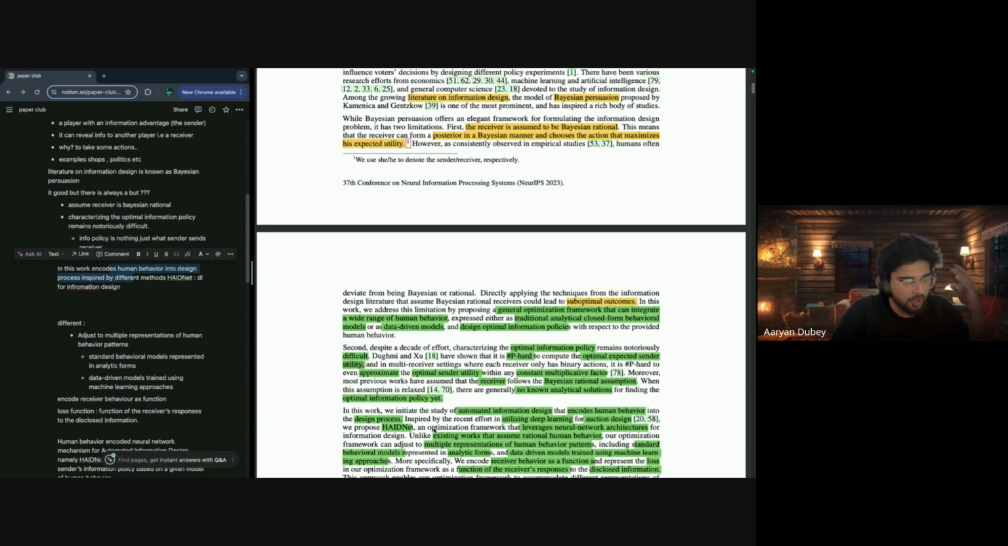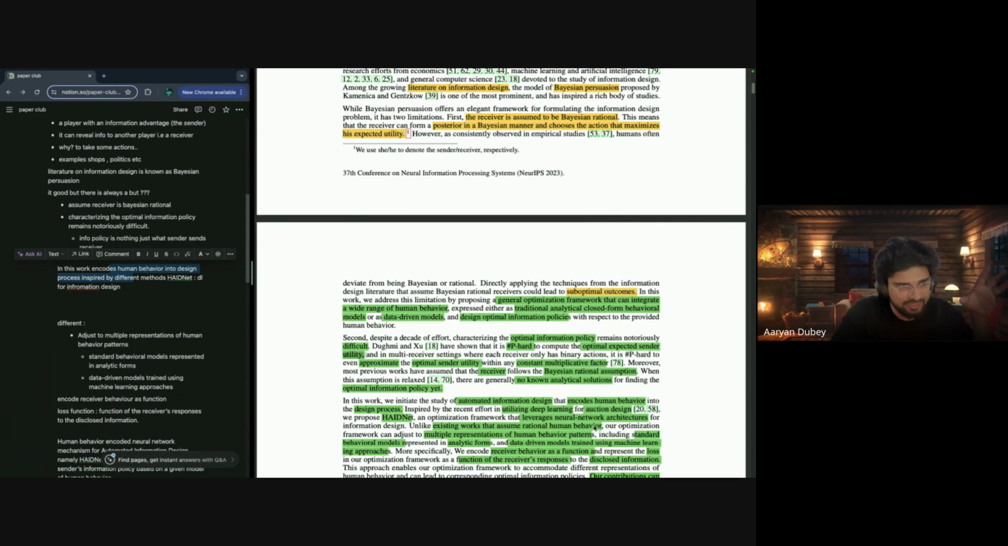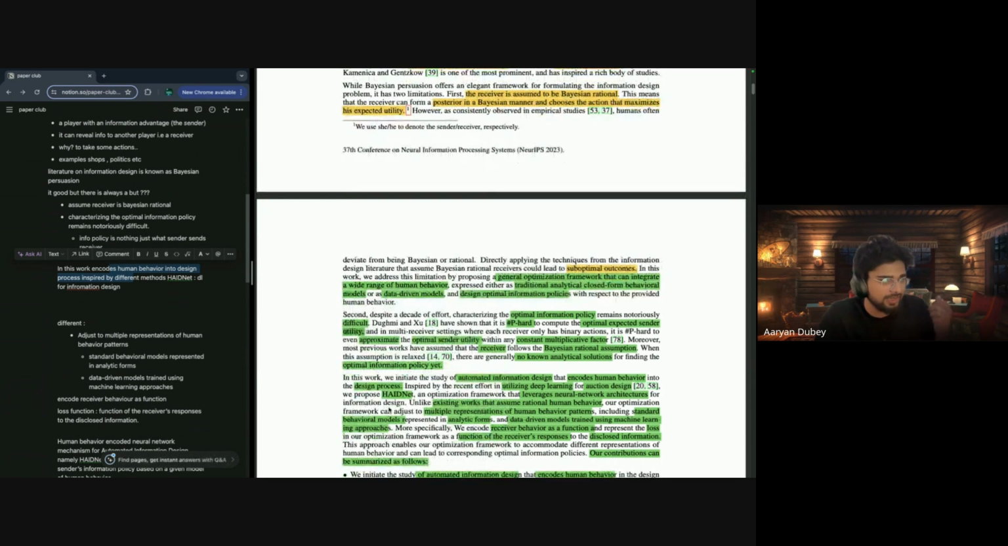We propose HAIDNet, an optimization framework that leverages neural network architectures for information design. Unlike existing works that assume rational human behavior, as explained, Bayesian rational behavior, so this is the rational human being behavior, our optimization framework can adjust to multiple representations of human behavior patterns, including standard behavior models and representations learned from data-driven models trained using machine learning approaches. More specifically, they say that they encode receiver behavior as a function and represent the loss in the optimization framework as a function of receiver response.